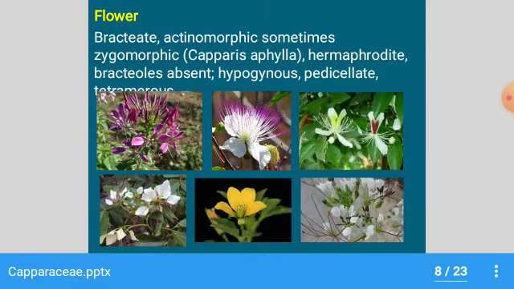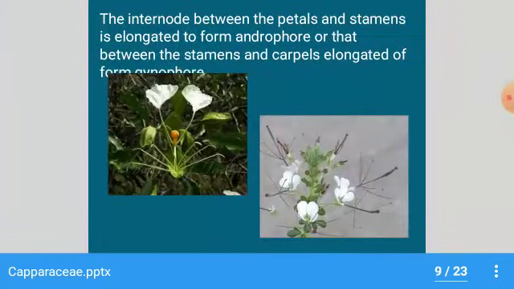Next, the flowers are generally bracteate and actinomorphic, sometimes zygomorphic, and bisexual, bracteoles mostly absent, hypogynous, pedicellate and generally tetramerous. You can see the beautiful colors of petals in the family Capparaceae. The internode between the petals and stamens is elongated to form the androphore, or that between the stamens and carpels is elongated to form the gynophore. The androphore and gynophore are characteristic features of the family Capparaceae.